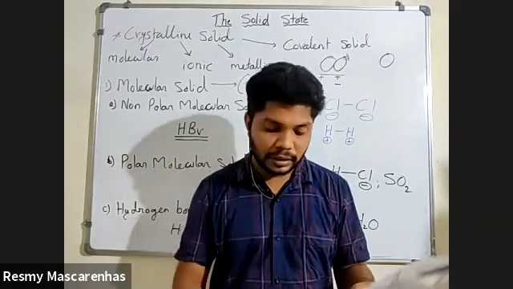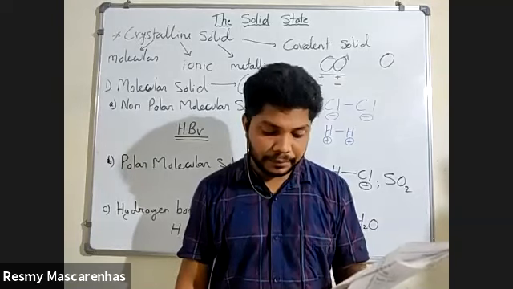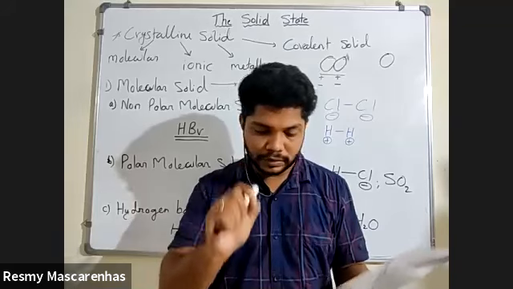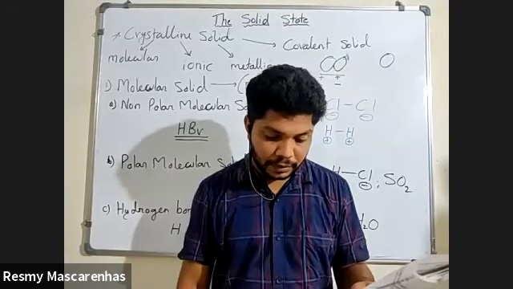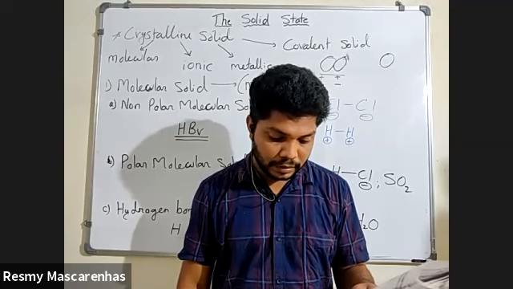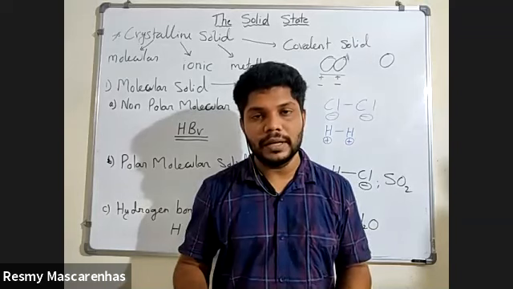Next, write down: they are held together by strong hydrogen bonding.